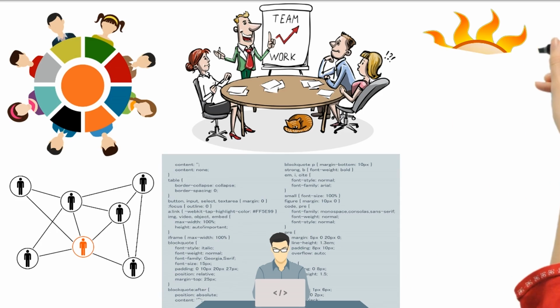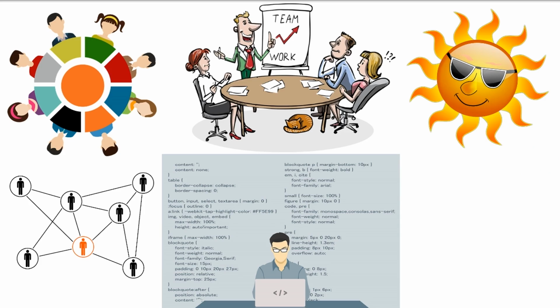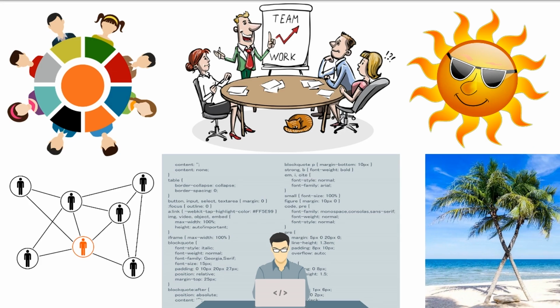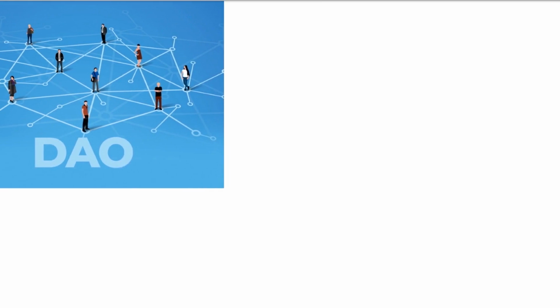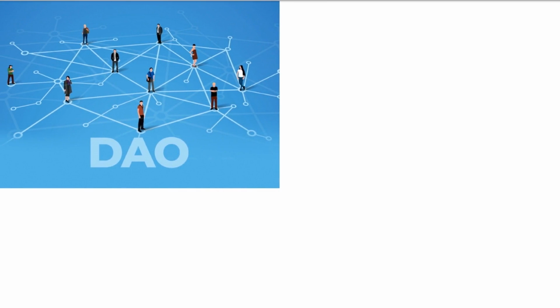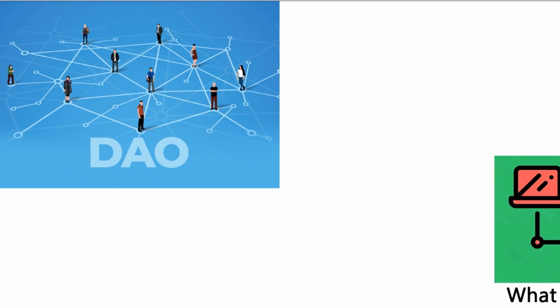Of course, it's not all sunshine and paradise, so make sure you watch to the end where we'll give you a unique perspective on the problems faced by DAOs. We can define a DAO as a community-led, fully autonomous and transparent entity with no central authority that lays rules and executes decisions using a smart contract. If you want to know more about smart contracts, we have a video on the card above.